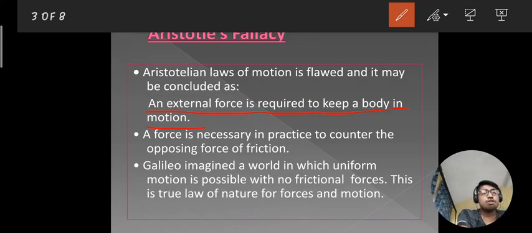So due to these opposing forces, an external force is required to keep a body in motion, and if there are no opposing forces, then no external force is required to keep the body in uniform motion. Are you getting my point? These opposing forces are applied, that's why an external force is required to keep the body in uniform motion. If there are no opposing forces, then no external force is required.